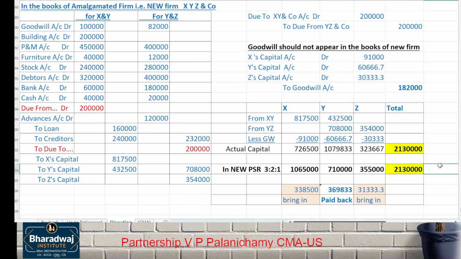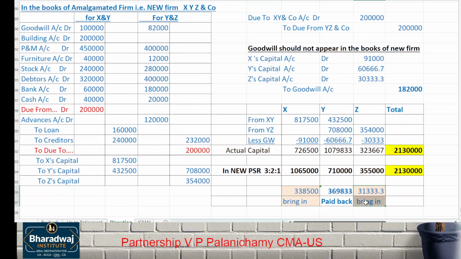Suppose the external amount is given, suppose they tell that total capital is fixed at 30 lakhs, then it will not be equal. Cash brought in may be different from cash paid back. Internally it is altered. That's why surpluses and deficits are equal. In the exam you can directly prepare the balance sheet. I hope.